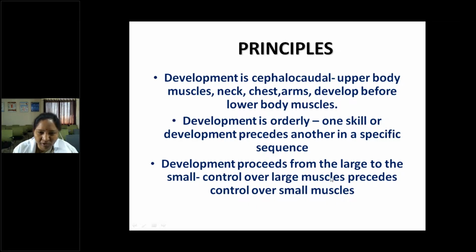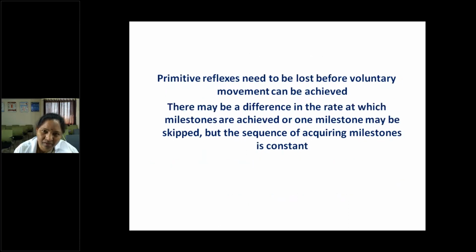And always development proceeds from large to small muscles. Control over large muscles precedes the control over small muscles. Like trunk muscle control occurs, then only hand fine movements occur. These are the principles or rules of development. And always the primitive reflexes like Moro's, rooting, sucking should be lost, then only they will develop voluntary movements. Moro's will disappear after 4 months of age. Asymmetric tonic neck reflex disappears at 4 to 5 months of age, then only they can turn over. So they should be lost.